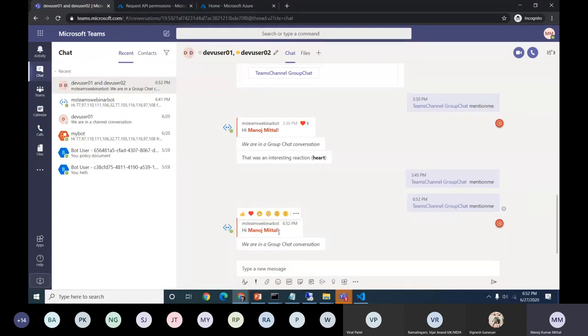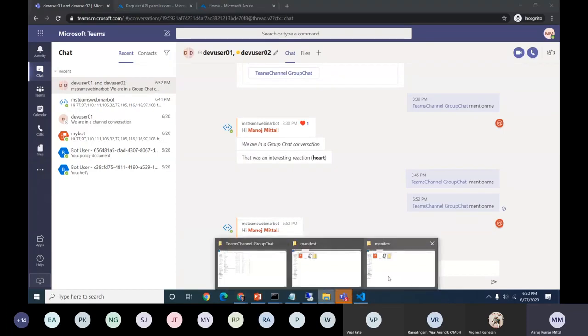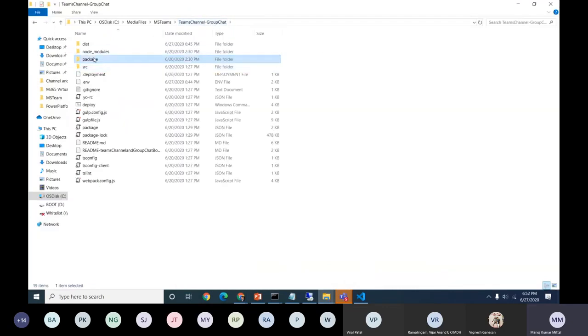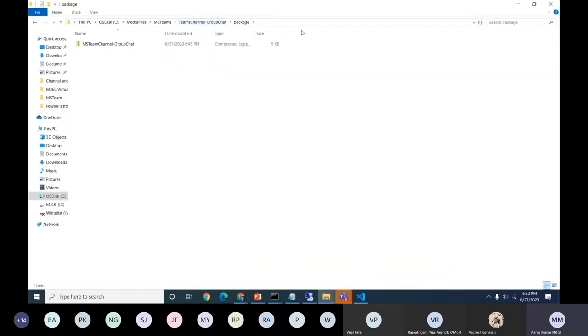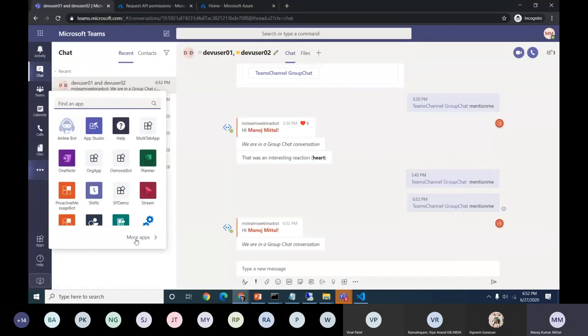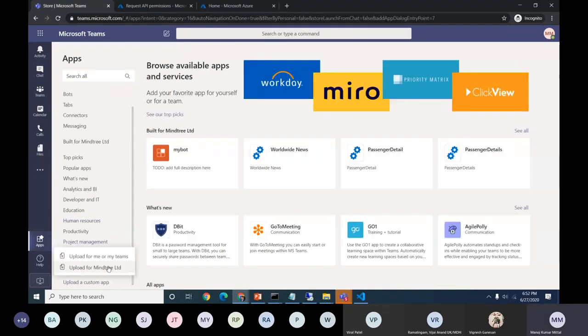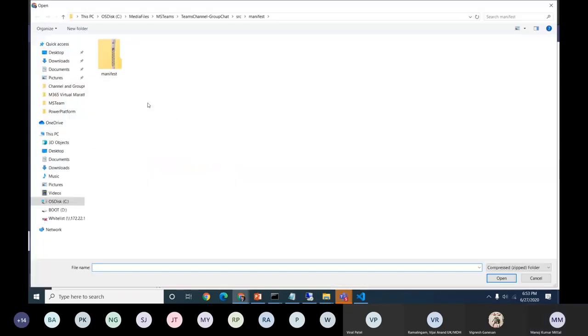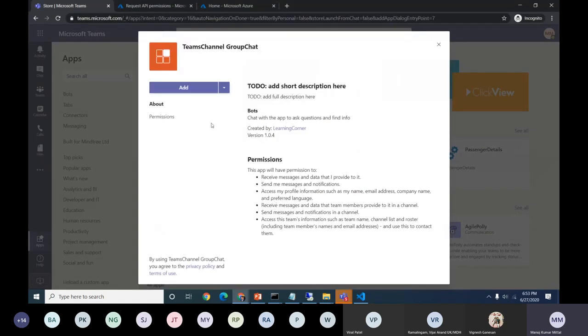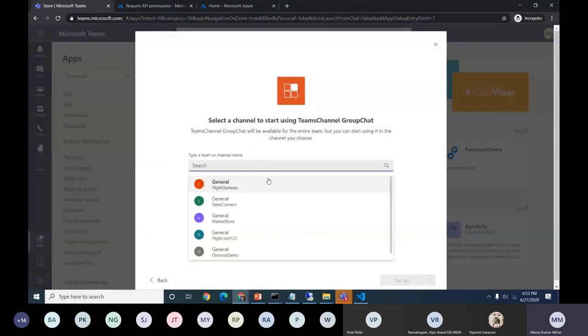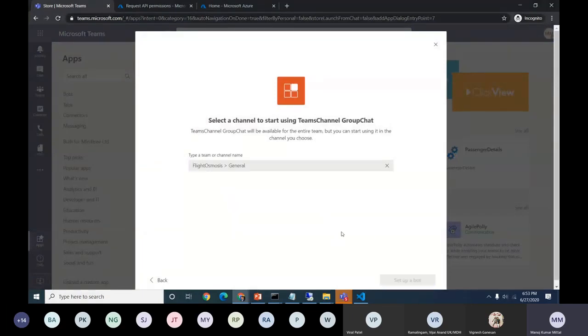Now the last thing is once we deploy the package, where we need to deploy. As we have done here, to deploy the packages we have a package file, which is generated automatically. Just take this particular file and go back to your more apps section. Go down to custom app, select that particular package, and select deploy. It will ask where we need to add this. I will say okay, just add it here only. That's it.